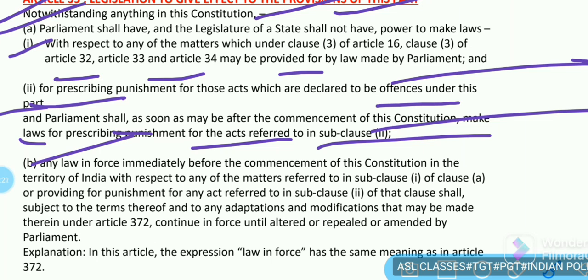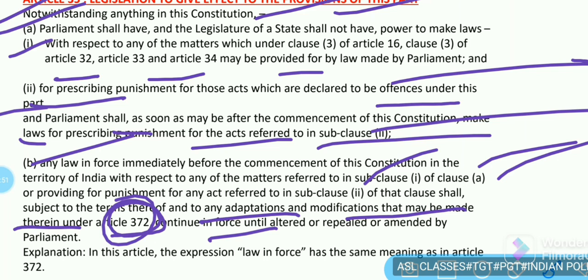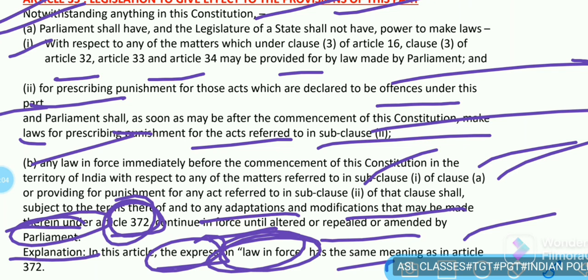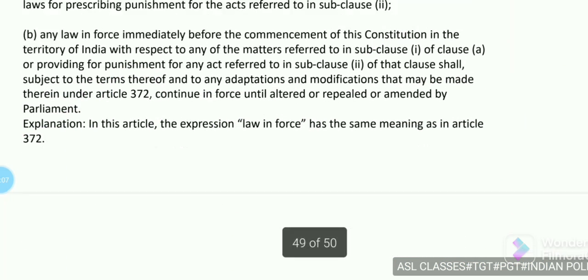Any law in force immediately before the commencement of this Constitution in the territory of India with respect to any of the matters referred to in sub-clause 1 of clause A, or providing for punishments for any act referred to in sub-clause 2 of that clause, shall, subject to the terms thereof and to any adaptations and modifications that may be made therein under Article 372, continue in force until altered or repealed or amended by Parliament. So, in this article, the expression law in force has the same meaning as in Article 372.